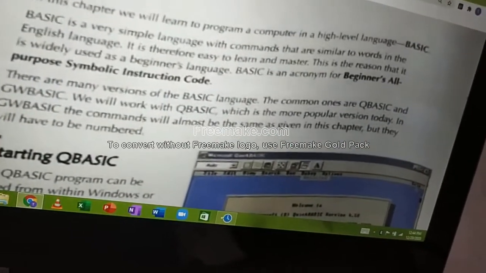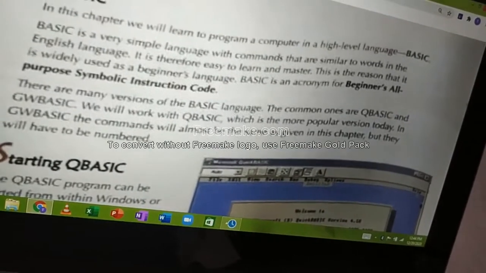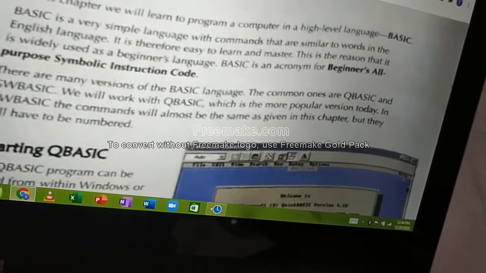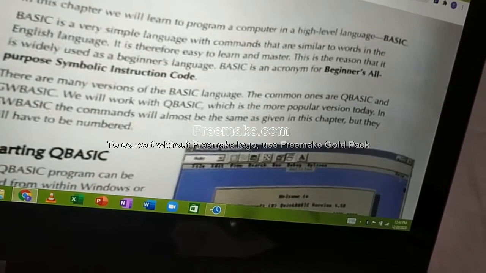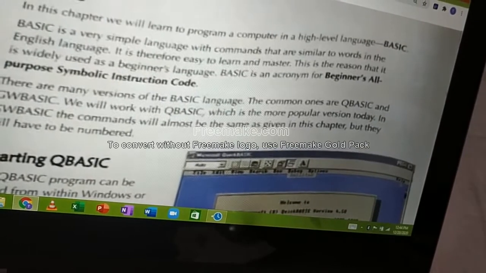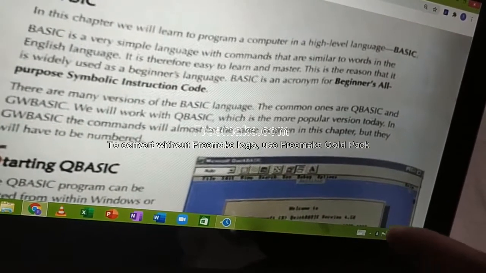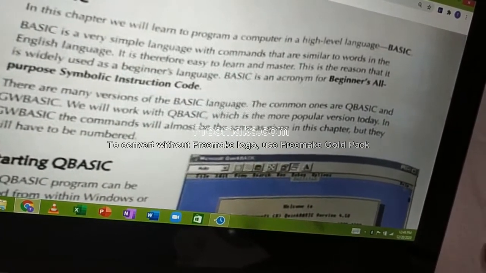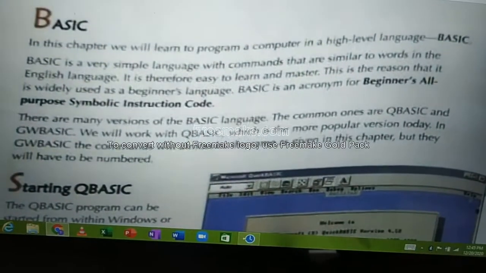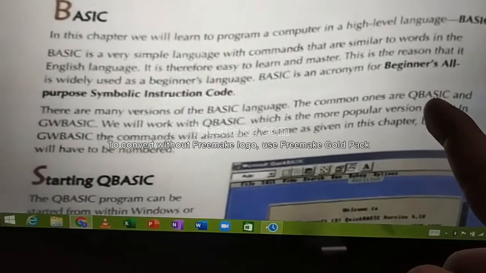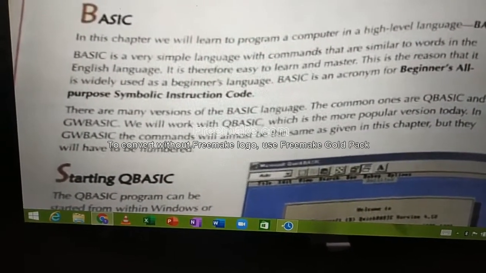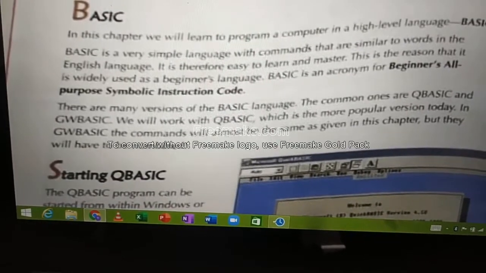QBasic is very popular even till now. Nowadays many more programming languages have been introduced, but QBasic still plays a vital role. Why? Because it is easy to understand and easy to program. For QBasic, the expansion is also very simple: Quick Beginners All-Purpose Symbolic Instruction Code.